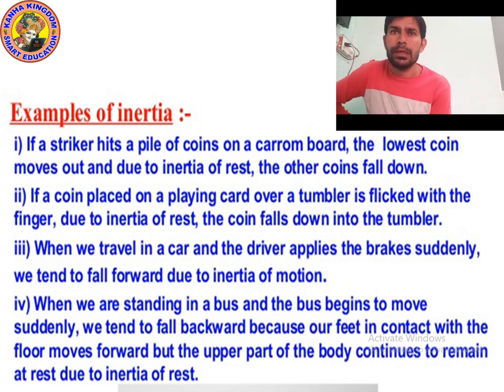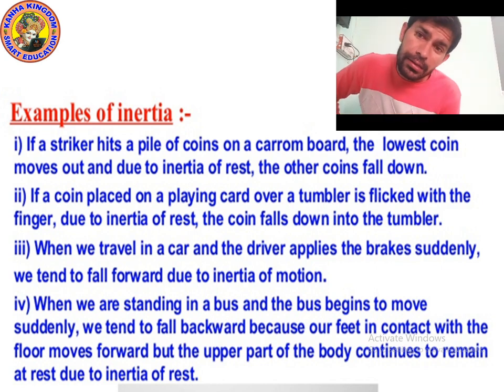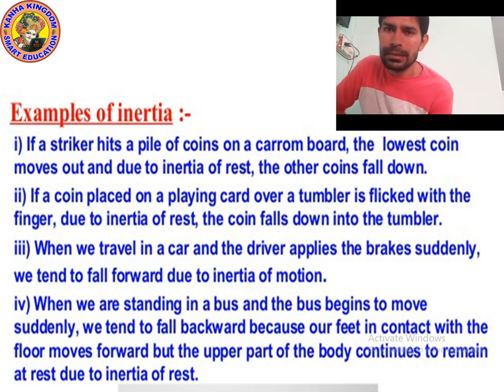Example number 2: if a coin placed on a playing card over a tumbler is flicked with a finger, due to inertia of rest, the coin will fall into the tumbler. Well, we have already seen this example in the previous slide. If you put the coin on a glass over the card, and you flick it with a finger, what will happen? Because the coin is at rest, it will try to maintain its position. So due to inertia of rest, it will fall into the tumbler and the cardboard will move away.